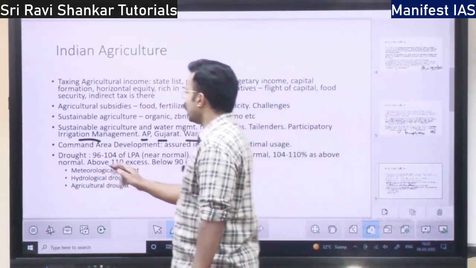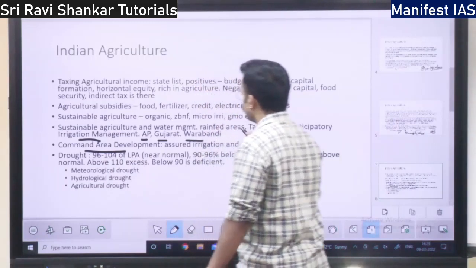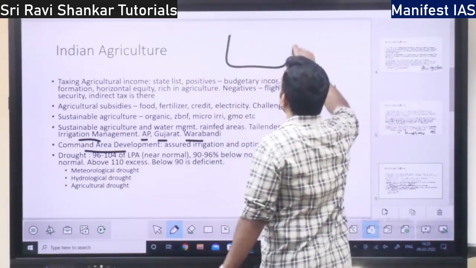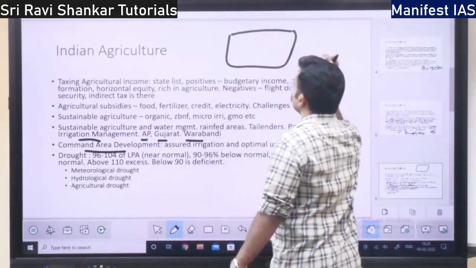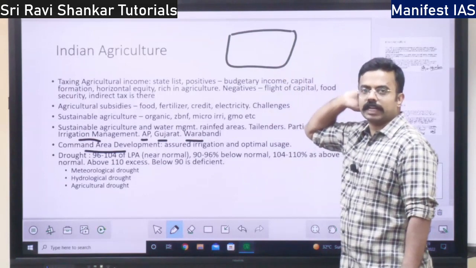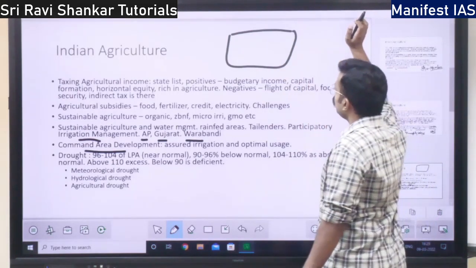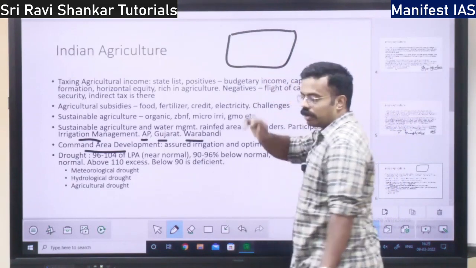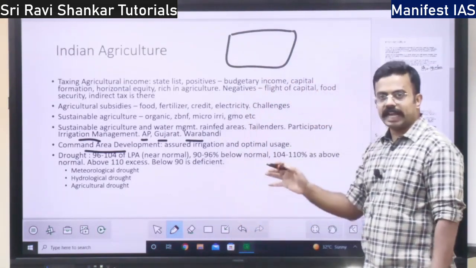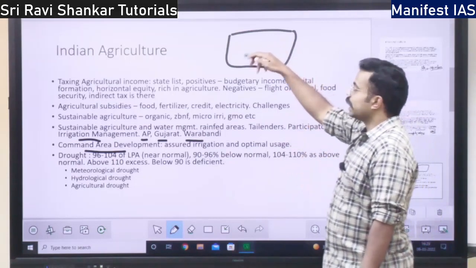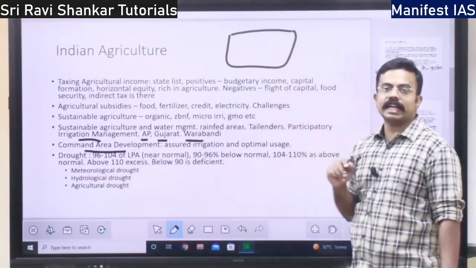Then you have command area development. What do you mean by command area? See, let us say this is one village or a group of villages. Whatever the rain or the groundwater or any other water resource within this area is called the command area.